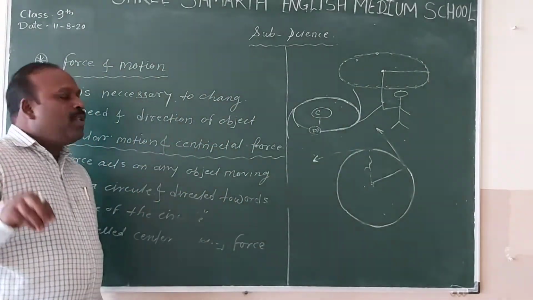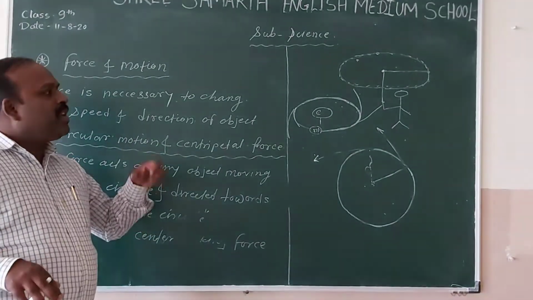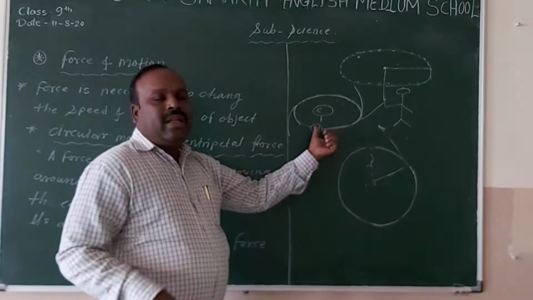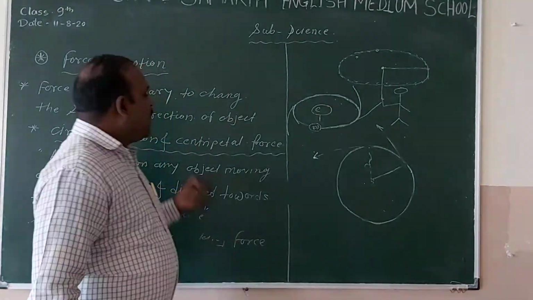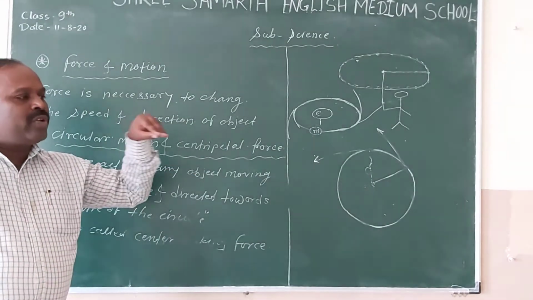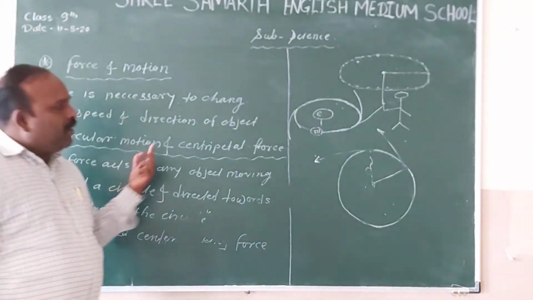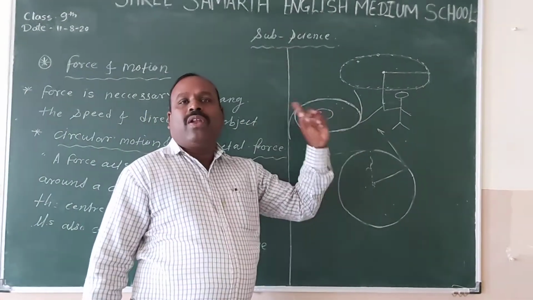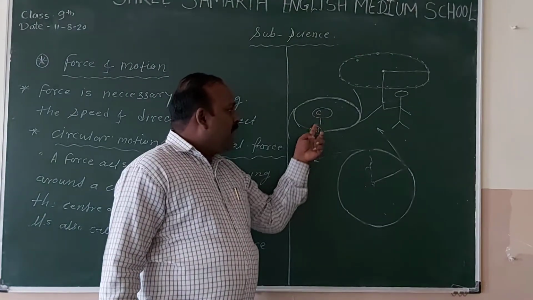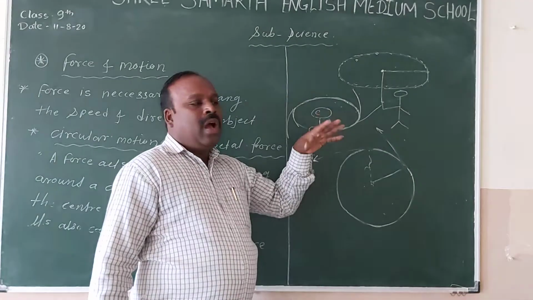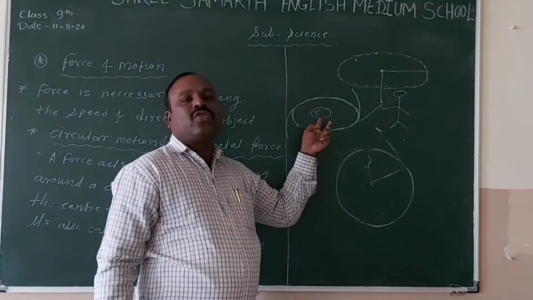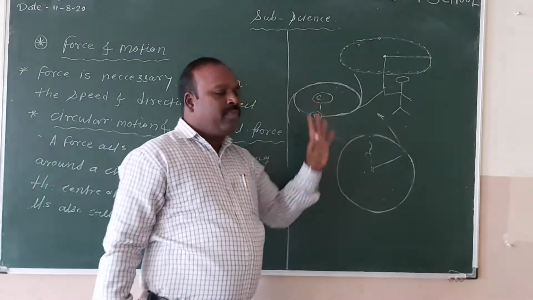So students, try to understand what the centripetal force is and what the role of the centripetal force is in the moon and Earth. Right? Centripetal force means nothing but the center-seeking force. The object is moved toward the center, and in the case of Earth, the moon can revolve around the Earth only because of this centripetal force, because the direction of this force is toward the center. Earth attracts the moon toward the center, meaning the direction is toward the center, and this is also a type of centripetal force.